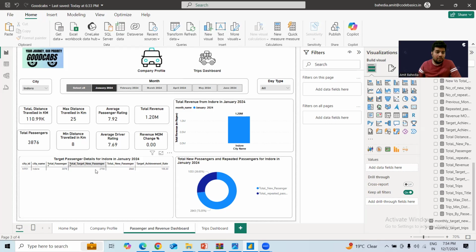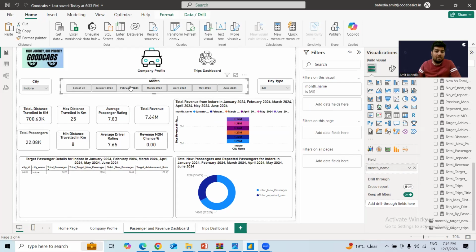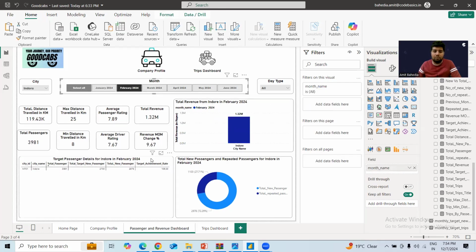Okay. If I want to see the performance of Indore for the month of February or any month, I just need to click on it, and then I will get the data for that particular month only. For February, we are getting the total distance, the passenger rating, and the total revenue generated in the month of February. Similarly, if I need to see things for March, I can. There is even an option for day type also. What are the stats on the weekday?